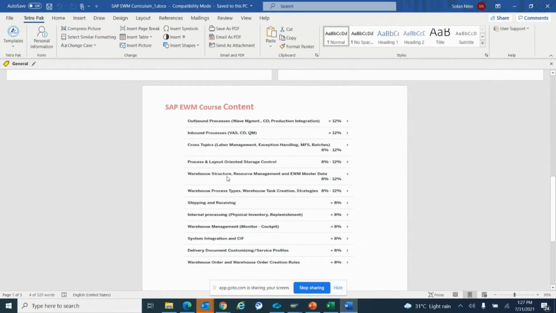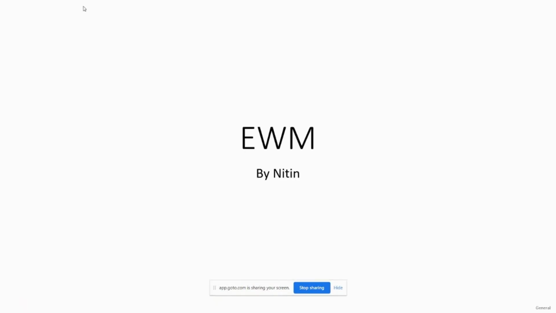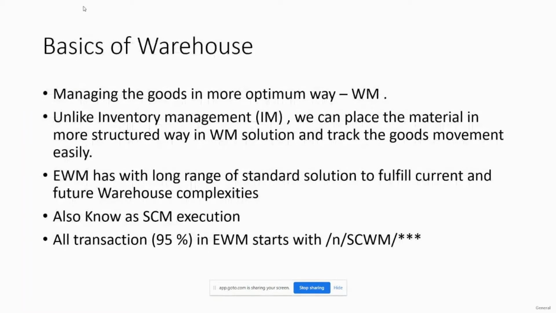Then other topics like labor management, MFS basically has a different module as of now in EWM, so we will not be covering it. But yes, we can give a very high level understanding of MFS. MFS is basically used for conveyor systems, automatic conveyor systems and all, where we have those. So this is the course content that we will be covering in this training session.